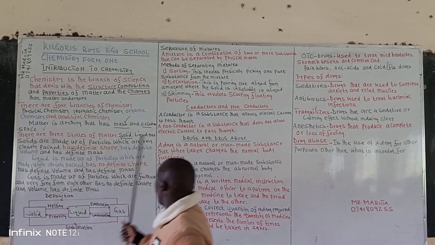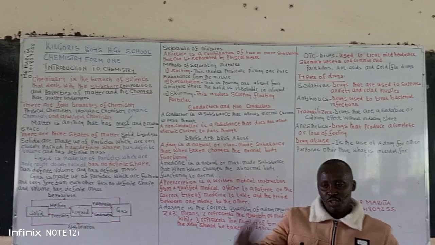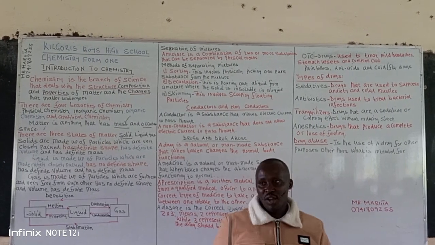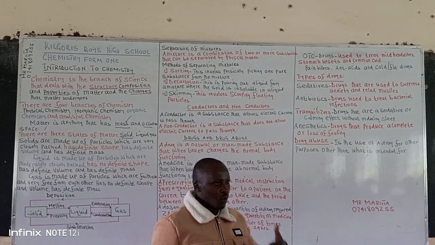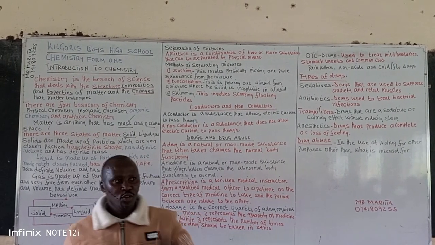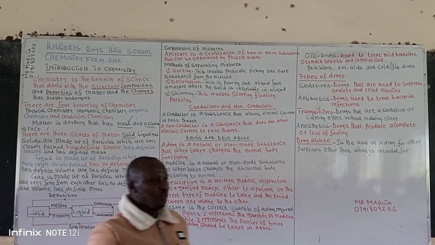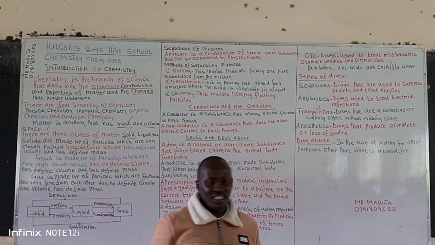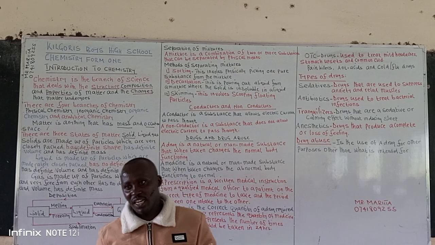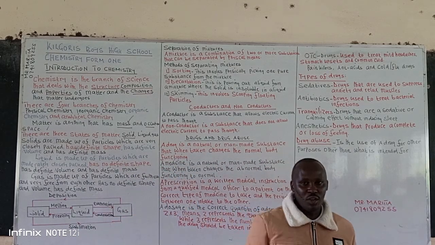We have also another category of matter, which is gas. We are going to start with the gases. Now, gases you can talk about, we are going to talk about the oxygen gas, the hydrogen gas. When you go to Form 2, you will talk about the carbon dioxide gas. When you go to Form 3, you talk about nitrogen gas, sulfur oxide gas, and many others. But in the Form 1 level, you will understand that we have only two gases there.